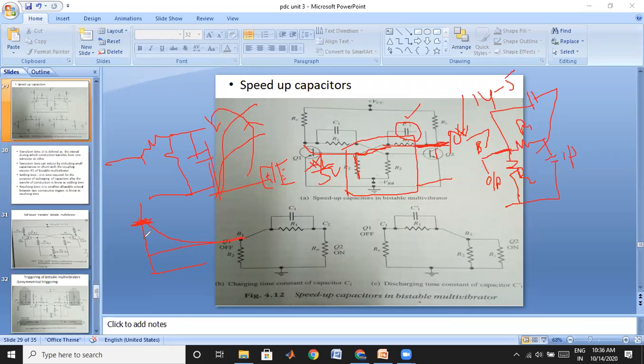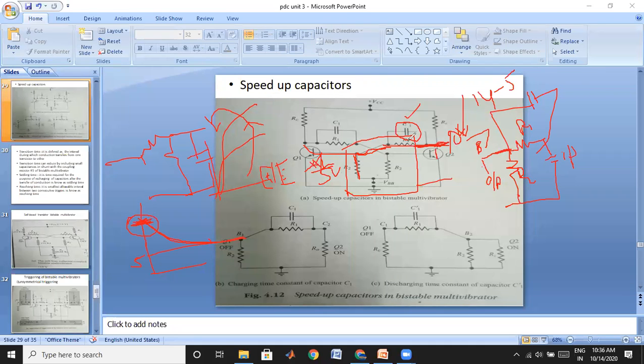If you choose this value as more, it is overcompensated. For an overcompensated circuit, you may get a graph like this. Initially you may get 7 volts, and this is your 5 volts. Therefore, initially the output will be 7 volts, so your transistor comes to the on state.